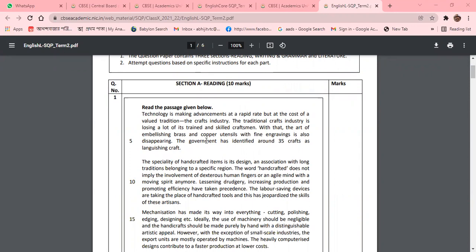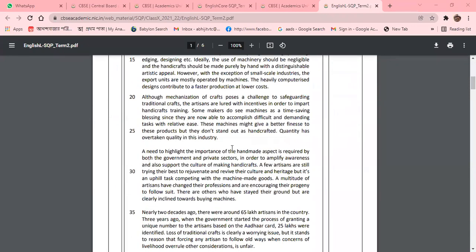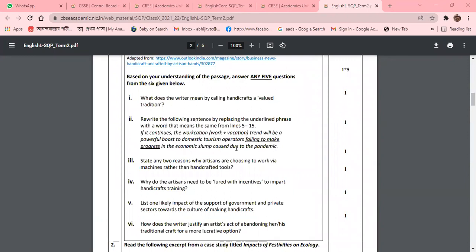There is a common unseen passage, and based on the understanding of the passage, you need to answer any 5 questions from the 6 given below. That means 6 questions will be provided, and you need to answer 5 out of 6. Each question will carry 1 mark.